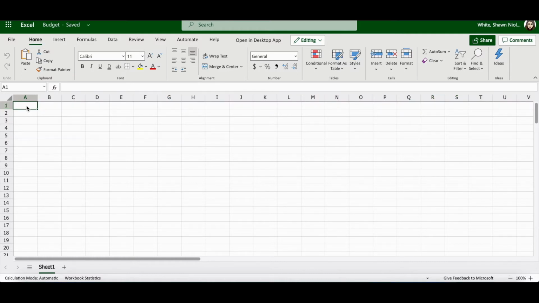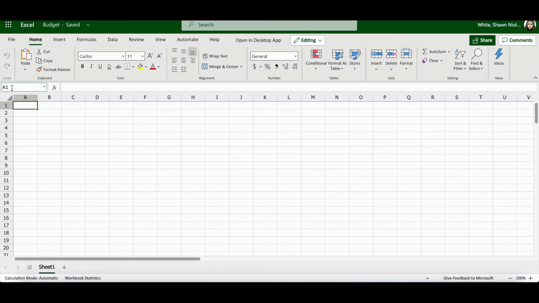Each cell in a spreadsheet has a name. This is called the cell reference, cell address, or cell name. A cell is the intersection between a column and a row. The cell name, cell address, or cell reference is created by stating the column letter followed by the row number.